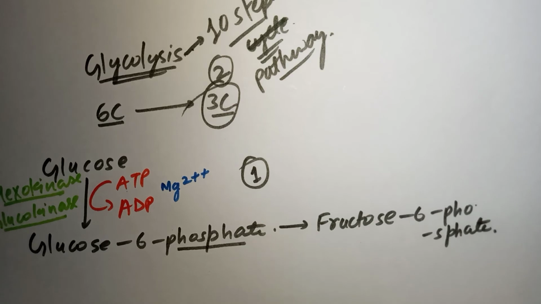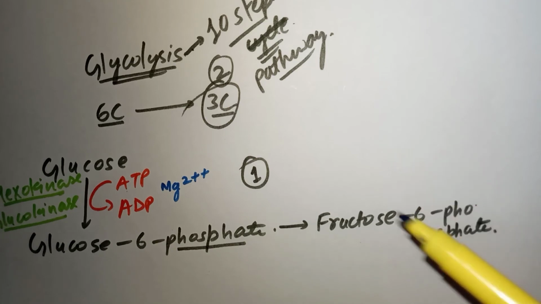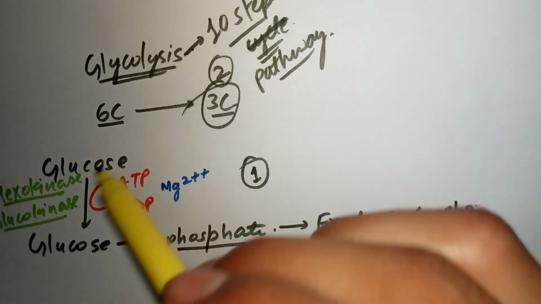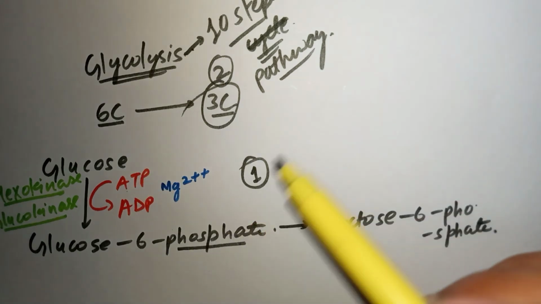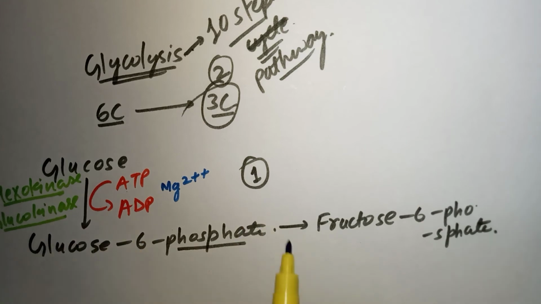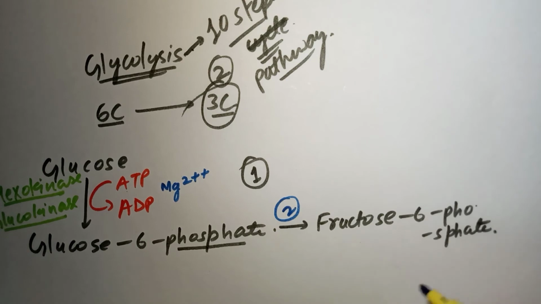And now one doubt should be there in your minds: if fructose enters the pathway at the very first step, in the place of glucose, then what is going to happen? Then there is no such step as glucose 6 phosphate formation, and there is a formation of fructose 6 phosphate, and there is no need of this second step, the conversion of glucose 6 phosphate into fructose 6 phosphate.